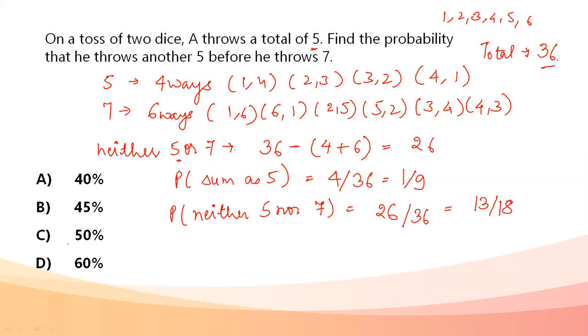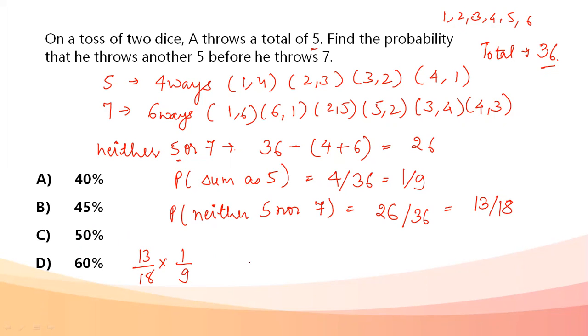So at the first attempt I'm either getting 5 or 7. If I'm getting it, well and good, otherwise I'm moving to the second attempt, for which the probability becomes 13 by 18 into 1 by 9.